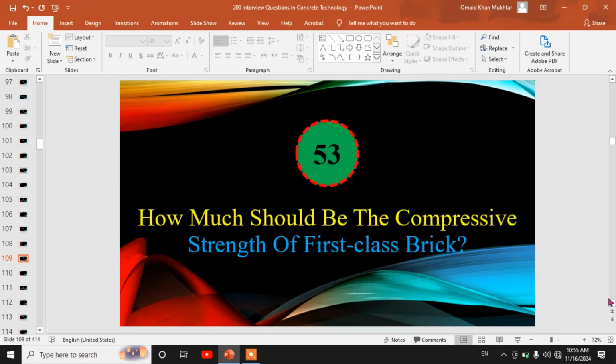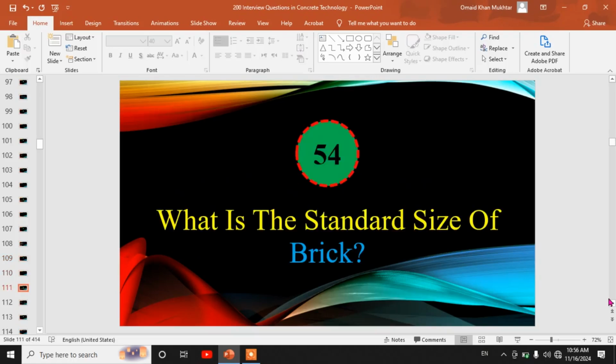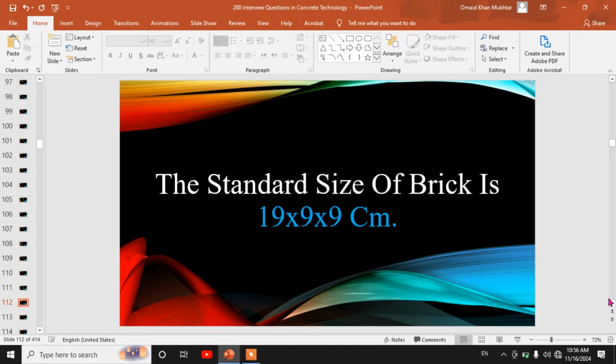53rd. How much should be the compressive strength of first class brick? It should be not less than 105 kg per square centimeter. 54th. What is the standard size of brick? The standard size of brick is 19 by 9 by 9 centimeter.